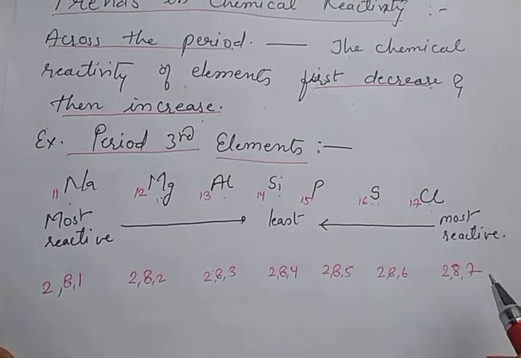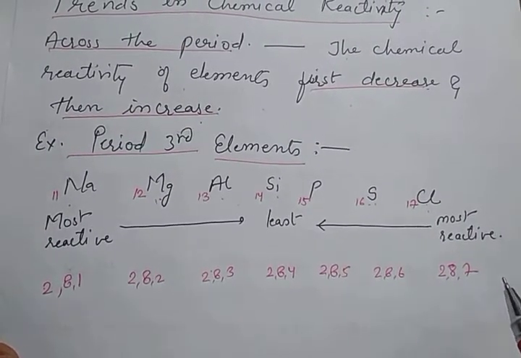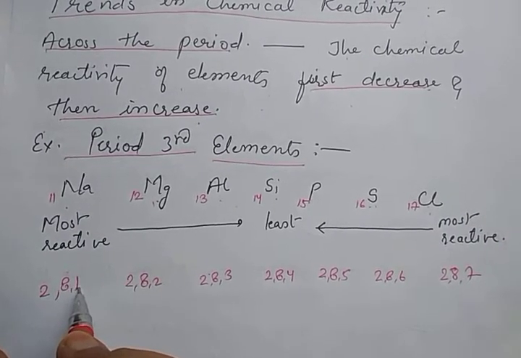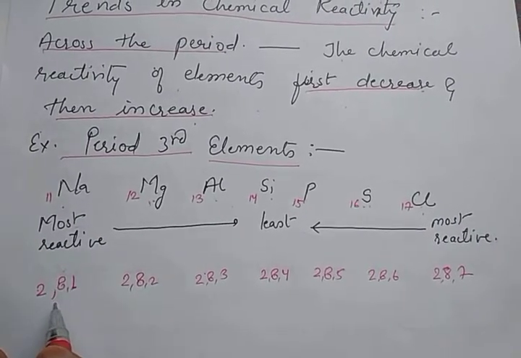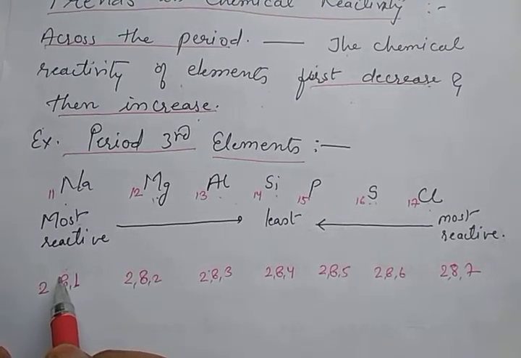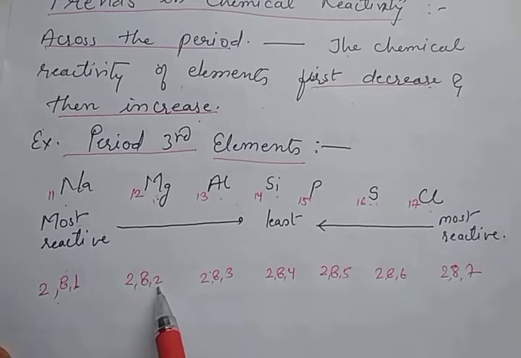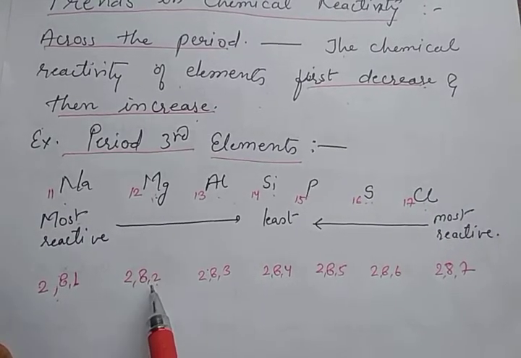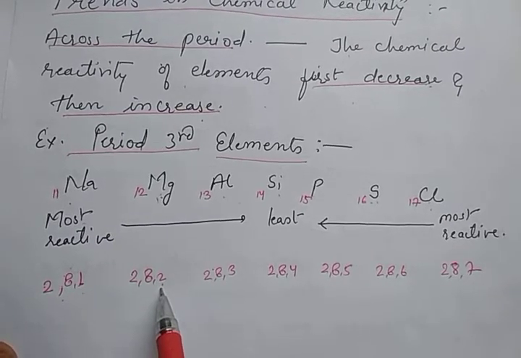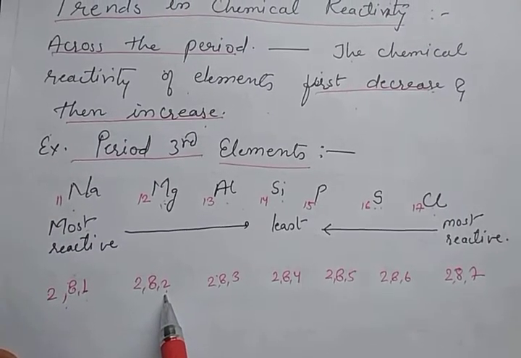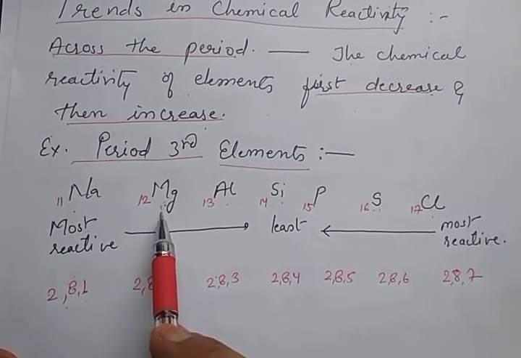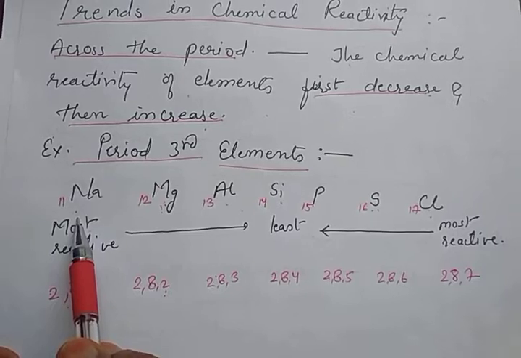Now let me consider how the reactivity changes. Sodium has only one electron in the last shell, so it is very easy for sodium to donate. So it readily donates the electron, which means it is the most reactive. Magnesium has 2 electrons in its last shell, so it will take double the time of sodium to donate the electrons, as it has 2 electrons to donate. So it takes more time, and it is a little less reactive than sodium.